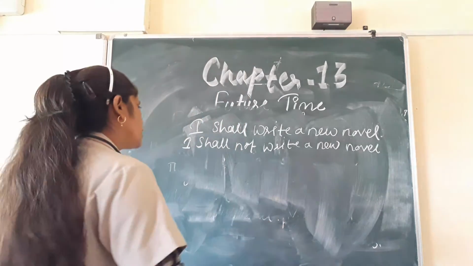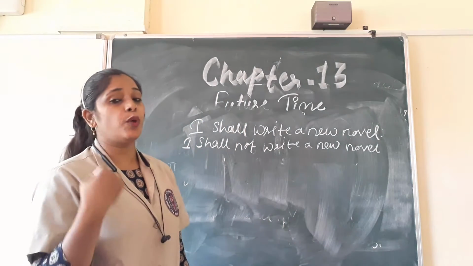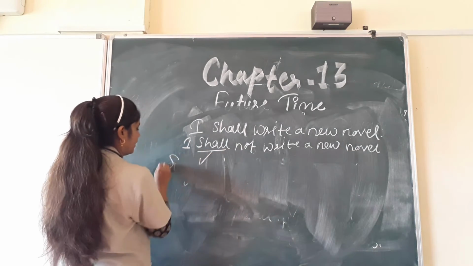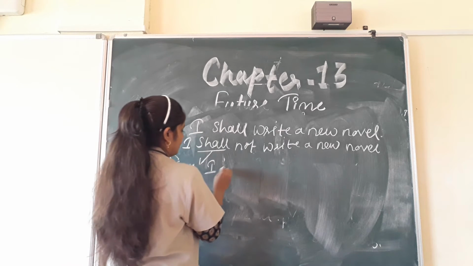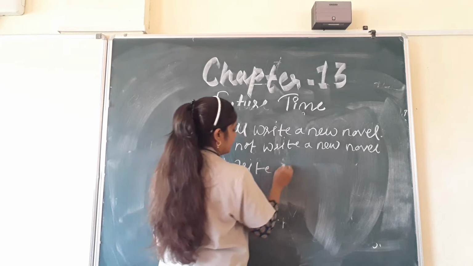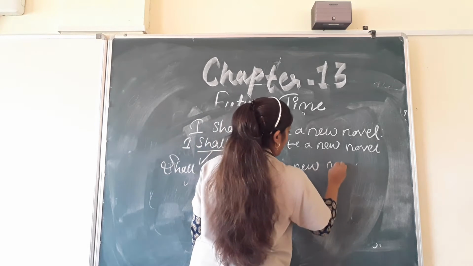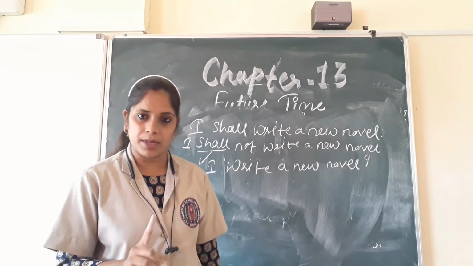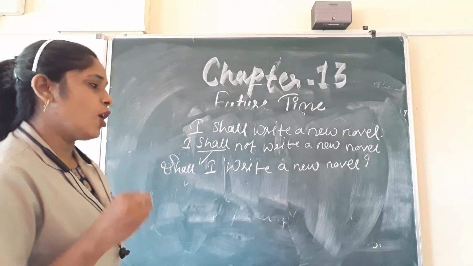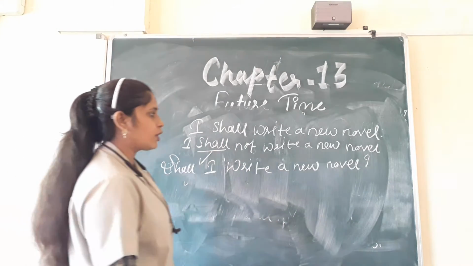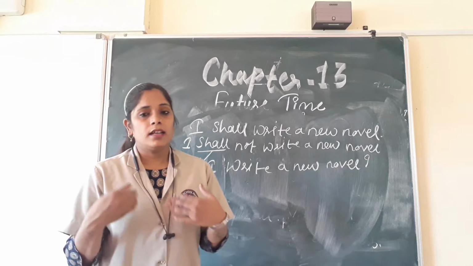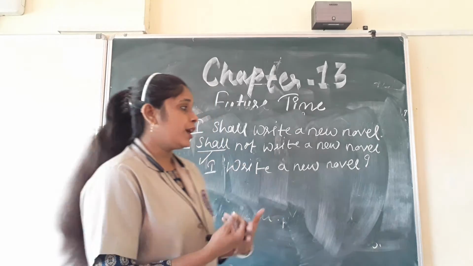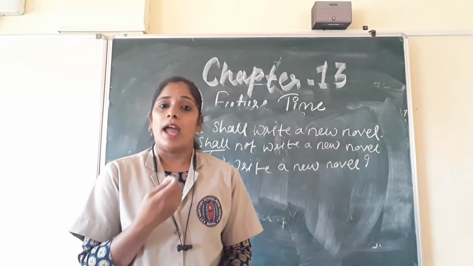Novel. Okay. Now children, you have to frame interrogative, or you have to ask the question. How will you ask? This shall or will will come here. When you are framing an interrogative sentence, or when you are asking a question. Okay, so this one is called interrogative sentence. So children, I hope you understood where you have to use will, shall and how you have to